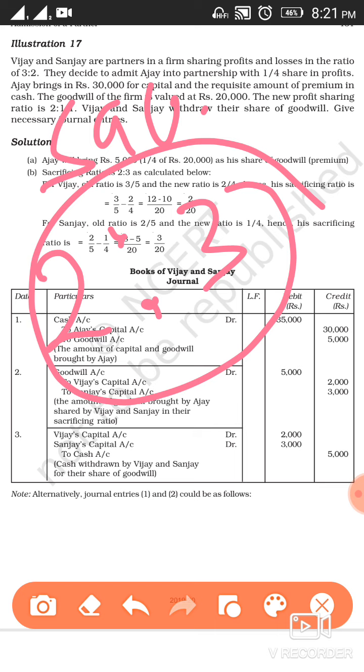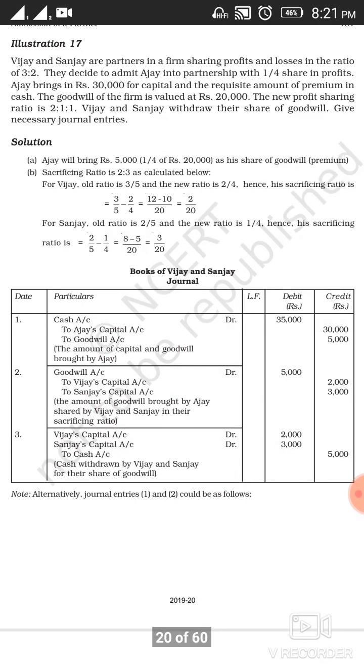As we have already studied, this amount of goodwill, or you could say the premium amount of Ajay, is going to be distributed among the old partners in their sacrificing ratio, and the sacrificing ratio is coming 2:3. Clear? Ajay's share of goodwill is 20,000 into 1 by 4, which is 5,000.